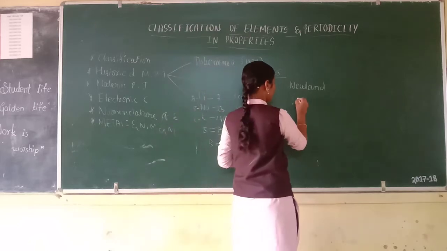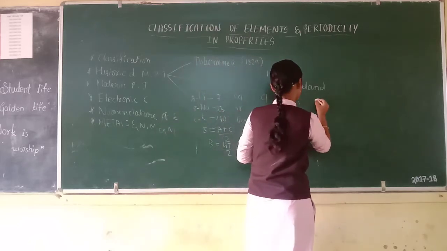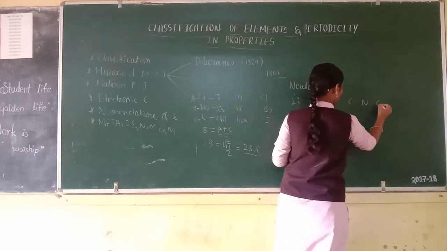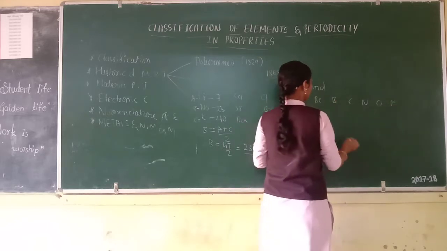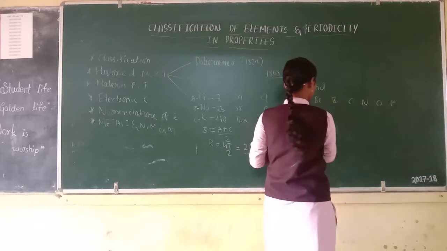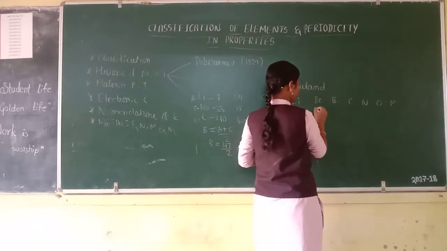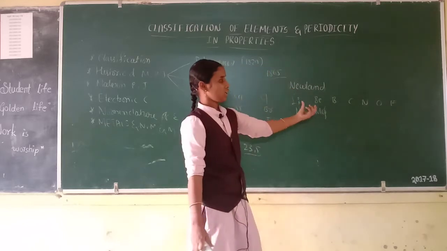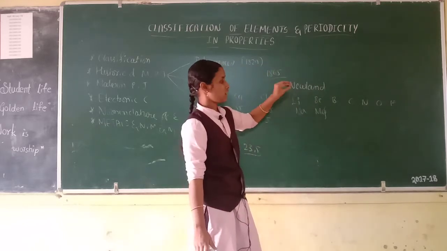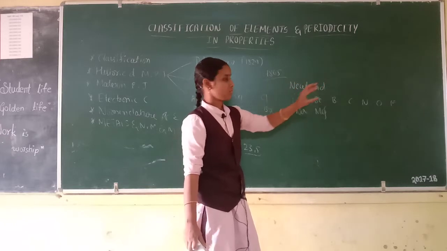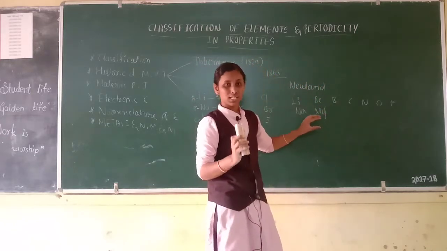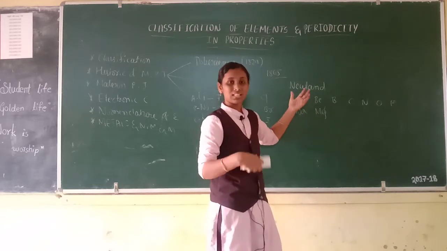He classified the elements lithium, beryllium, boron, carbon, nitrogen, oxygen, fluorine, sodium, magnesium. So he classified the elements on the basis of their atomic masses, and said that every eighth element has the same properties as its respective first element.